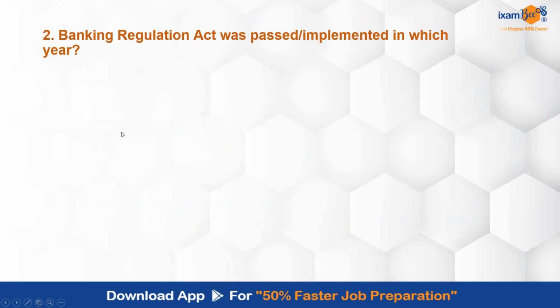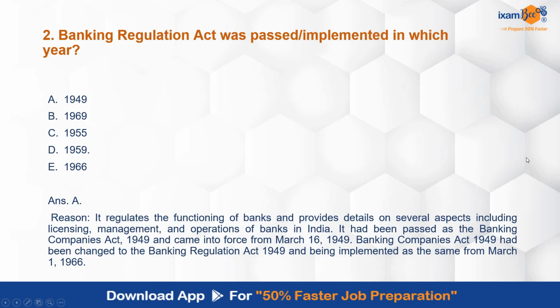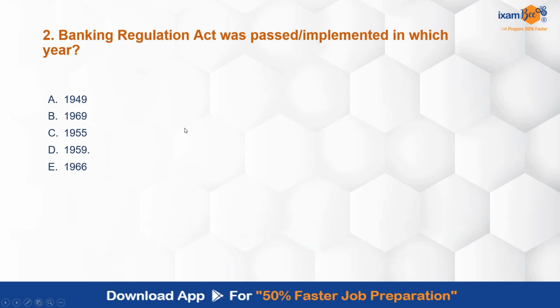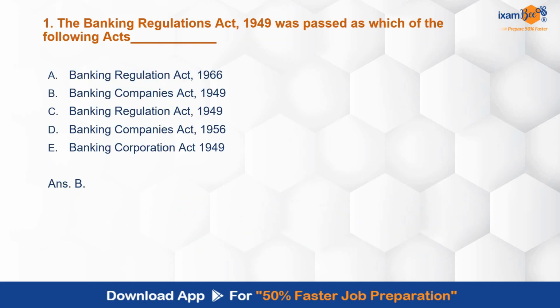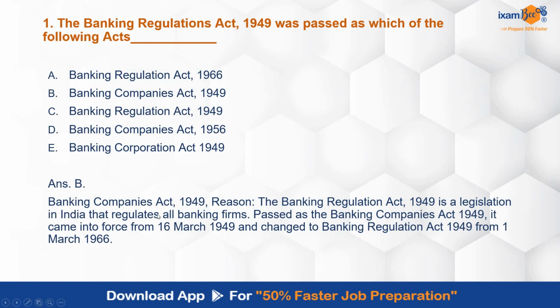Banking Regulation Act was passed or implemented in which year? 1949, 69, 55, 59, 66. It becomes very easy क्योंकि अभी हमने previous slide में इसका आंसर देख लिया है. Correct answer is 1949. Actually, it got converted. जैसे अभी हमने previous slide में देखा. I just want to go back to the slide to show you all. Previous slide में हम लोगों ने देखा था that it came into force from 16 March 1949. ये आप लोग जरूर ध्यान दीजिएगा. Came into force मतलब implementation. और जो ये डेट है इसमें ये बैंकिंग रेगुलेशन में चेंज हुआ था 1 मार्च 1966 से.